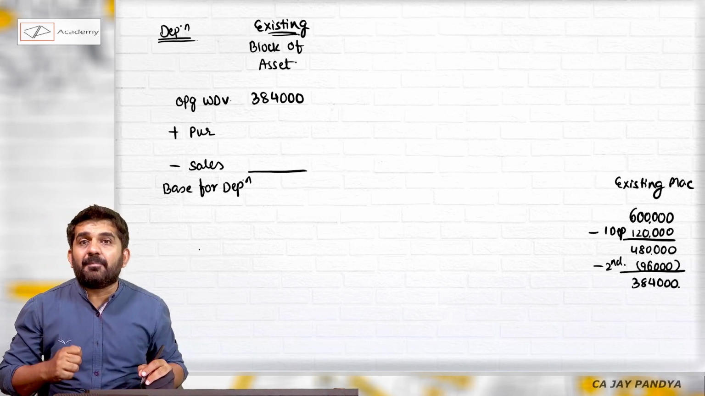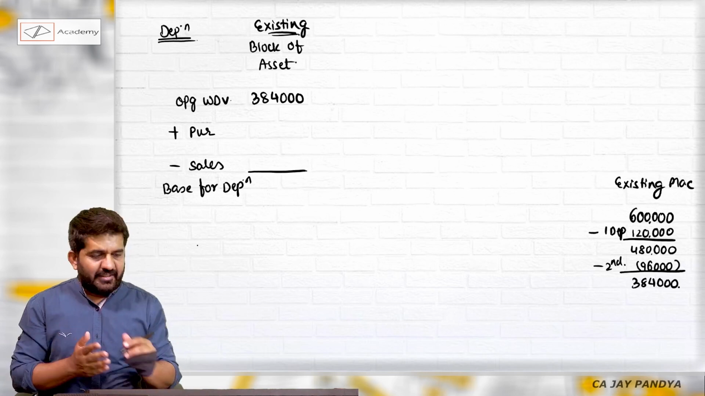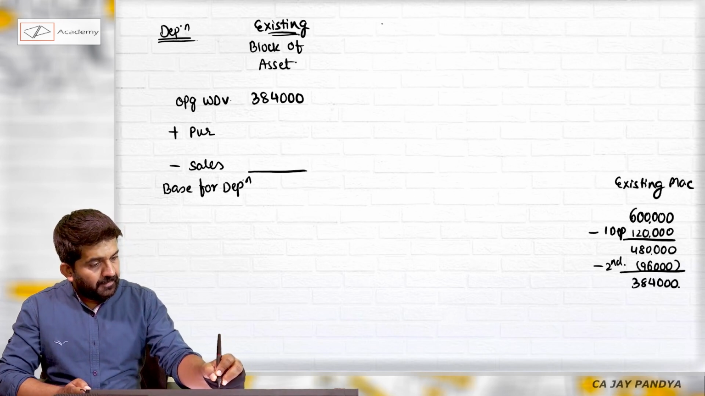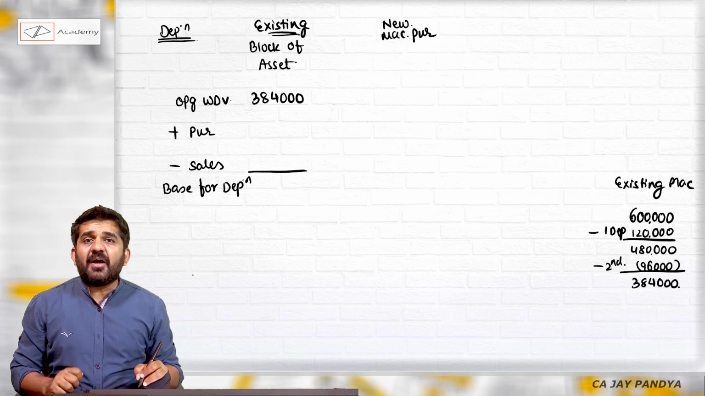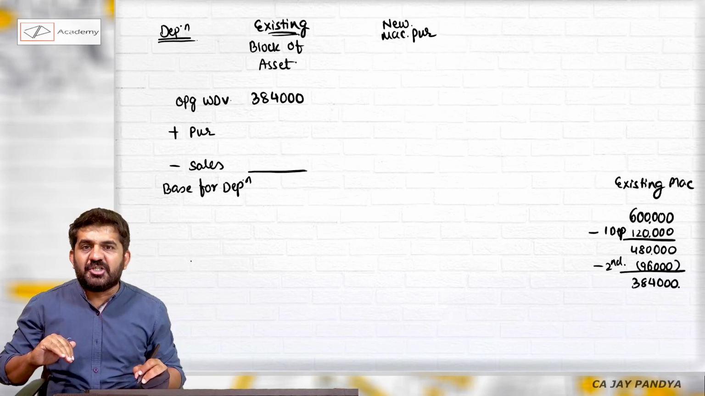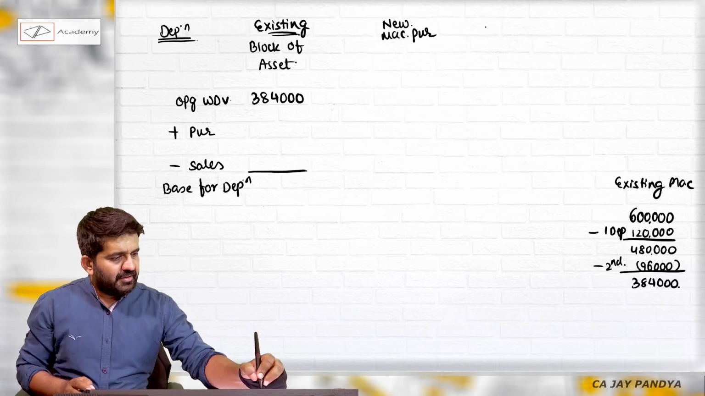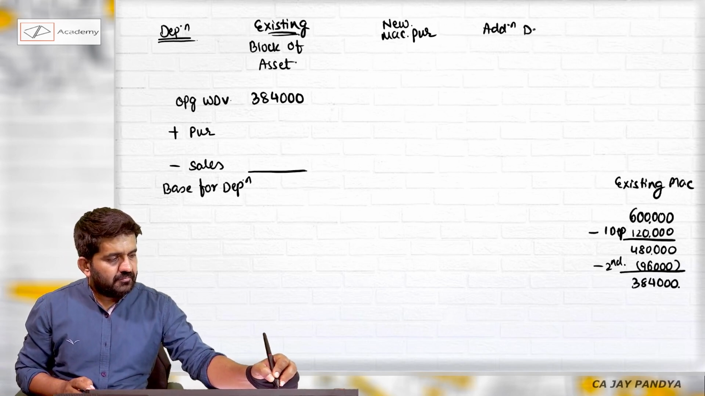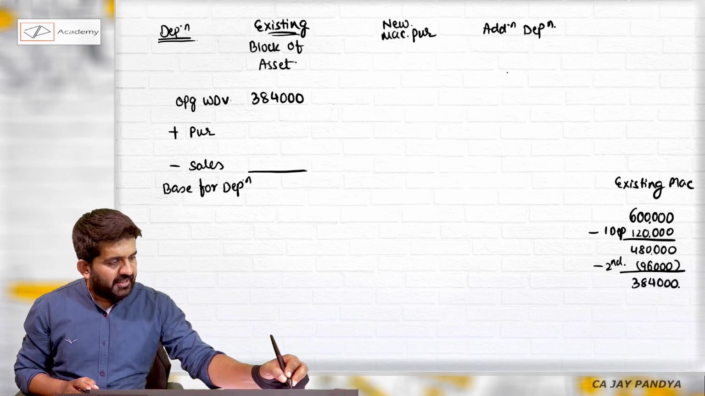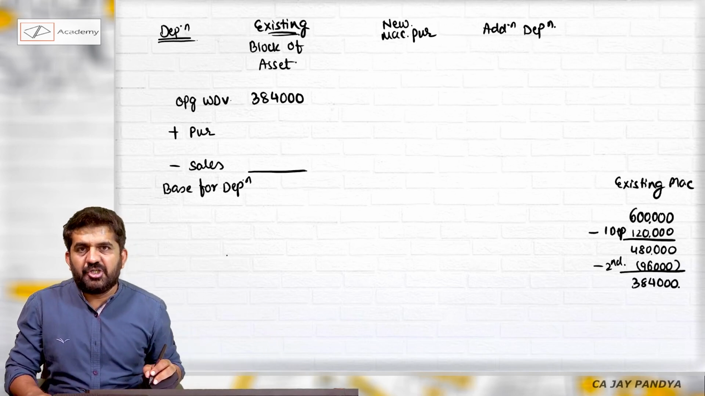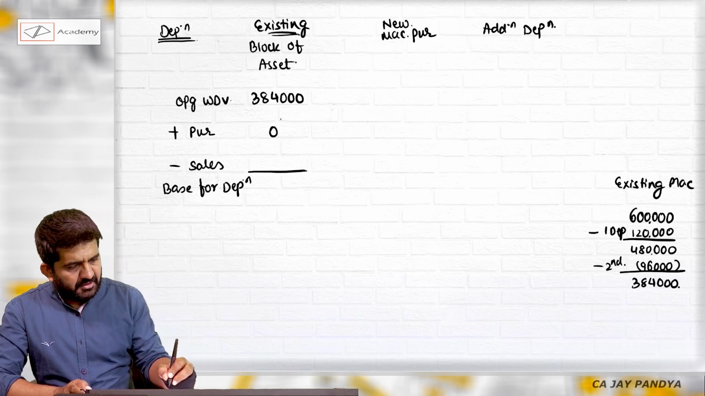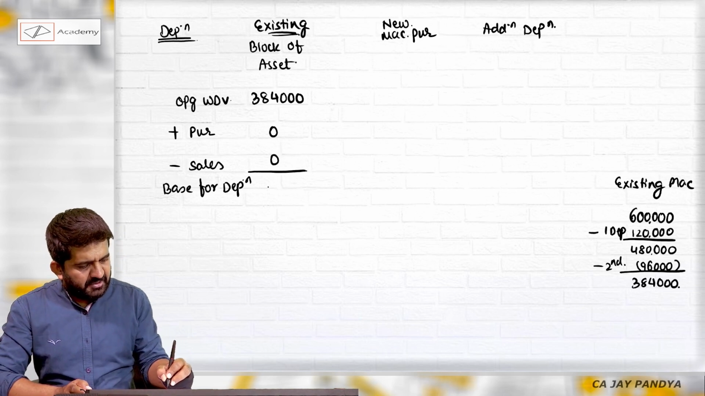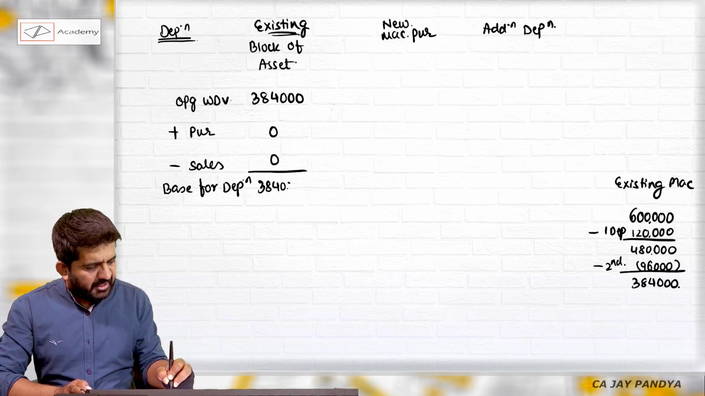If I don't replace the existing machine, then what will be my answer? If I purchase the new machine and sell the old machine, then what will be my answer? I will get the difference, which is nothing but additional depreciation. So what if I continue with the existing machine? Purchase will be 0, sales will be 0. And so my base for depreciation will be 3,84,000.